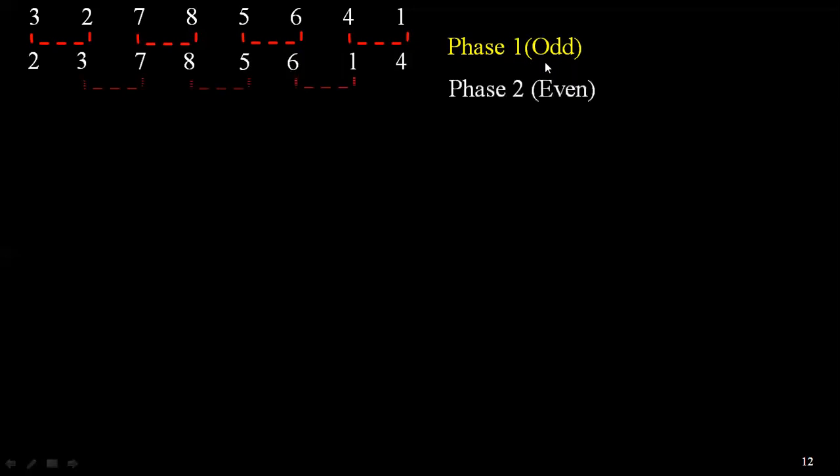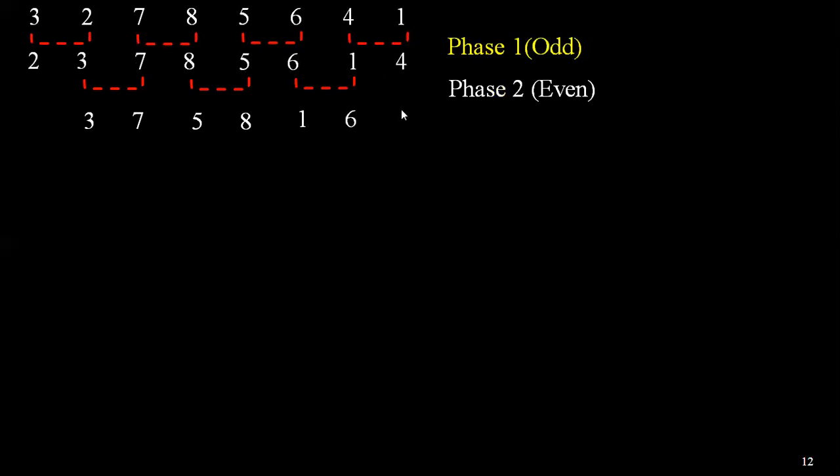Now we go with the even phase. In the even transposition phase, this is the second element, then the fourth, then the sixth element, each compared with its right element. We compare 3 with 7. 3 is smaller than 7, so there is no need of swapping. 8 is greater than 5, so we have to swap 5 and 8. 6 is greater than 1, so we have to swap.